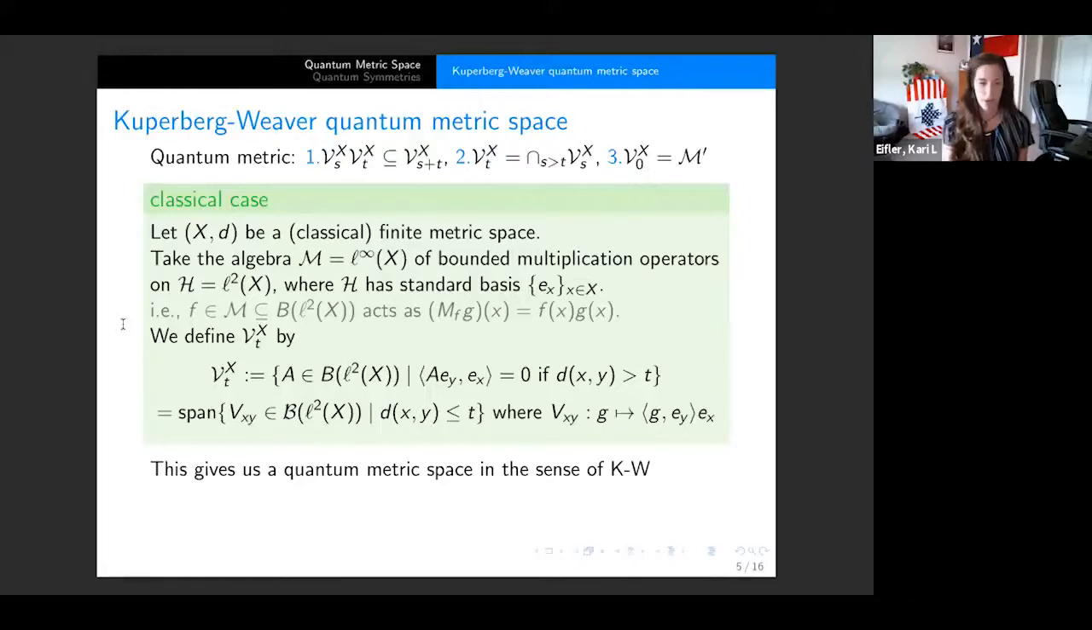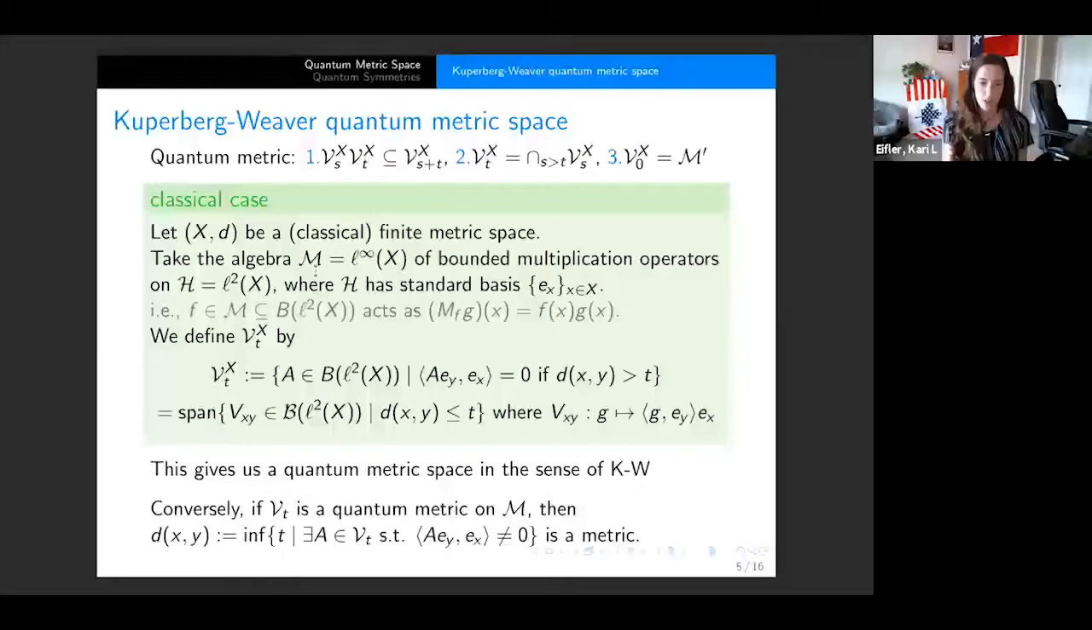We can also go the other way. So conversely, if you have this operator M on L∞(X) for some finite set X, and if we know that this V_t is a quantum metric on M in, again, the sense of Kuperberg-Weaver, well, then we can define this distance metric as follows. So the distance between x and y is going to be defined as the infimum of the t such that there exists some A in V_t where this inner product is not 0. And this is going to end up being a metric on X. So you can see that there's this really good correspondence between quantum metrics and classical metrics, where of course quantum metrics generalize them.